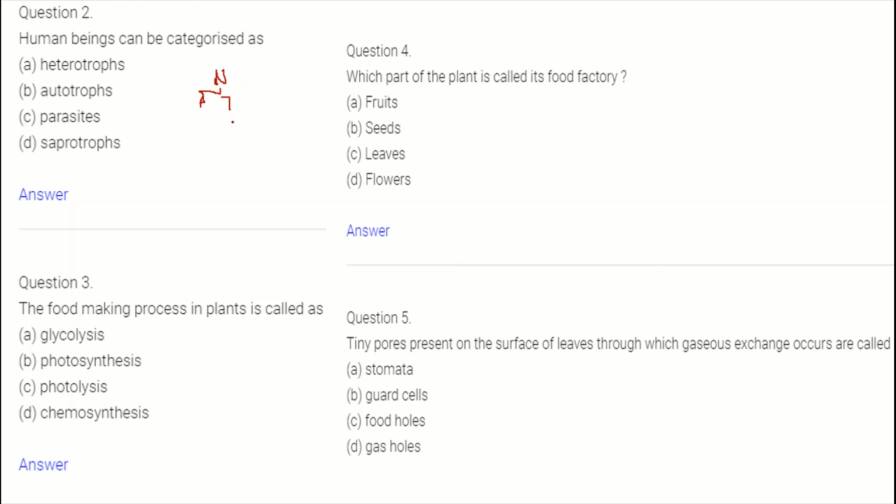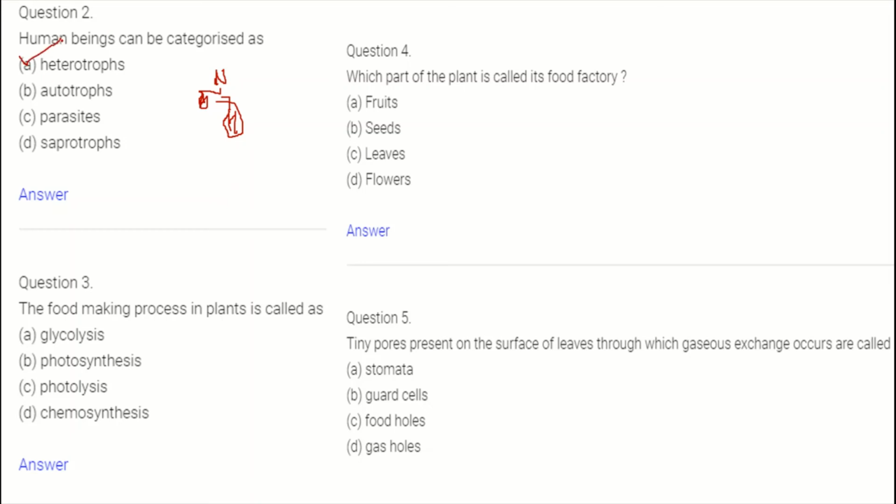Autotrophic, auto means preparing its own food. Heterotrophic means deriving food from autotrophs. Human beings do not prepare our own food. We eat fruits, vegetables, meat, etc. to get energy. So we depend upon autotrophs or organisms eating autotrophs, so we come under heterotrophs.